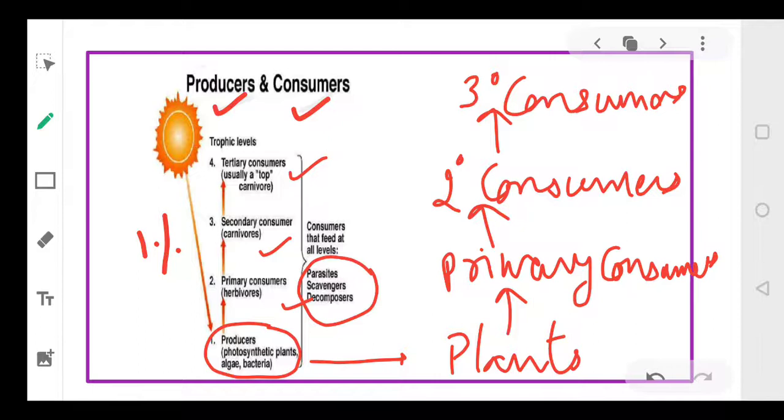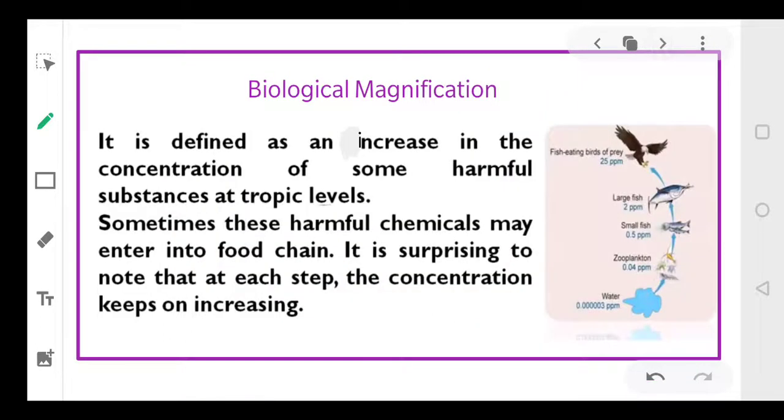Now coming to the next topic, it is called biological magnification. Dear students, this is a very important topic, and we need to understand what biological magnification is.